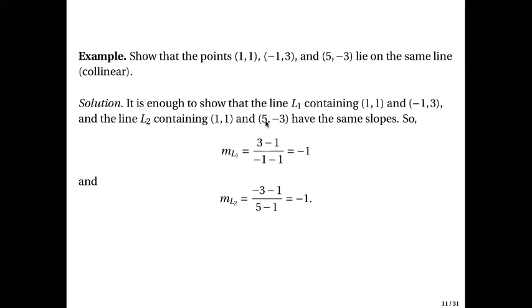For L2, in the numerator I have negative 3 minus 1, so my minuend is the y-coordinate of this point, negative 3. Therefore, in the denominator, I must use that 5 as the minuend. So negative 3 minus 1 all over 5 minus 1. And when you calculate, it's still equal to negative 1. And because of that, the 3 points are on the same line.